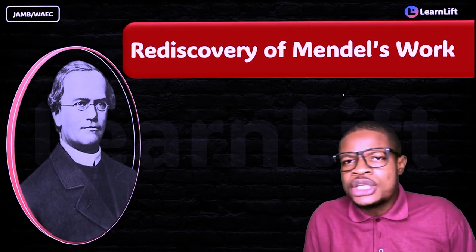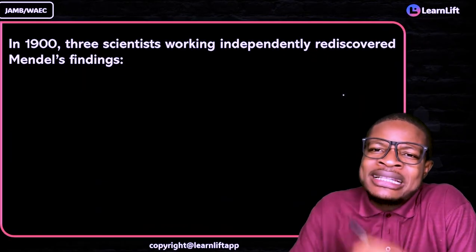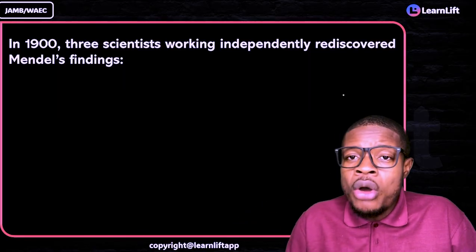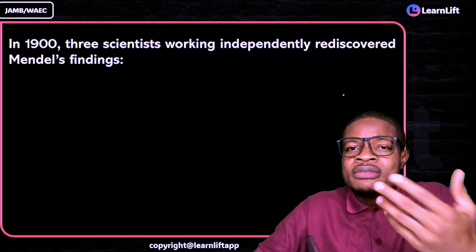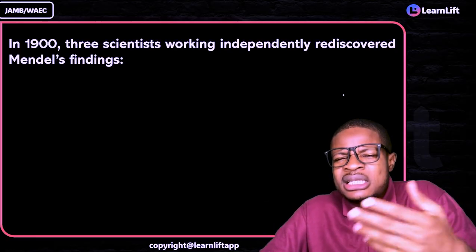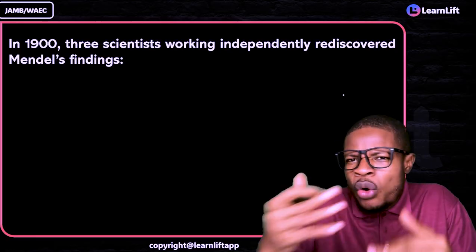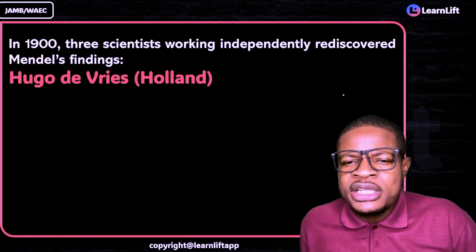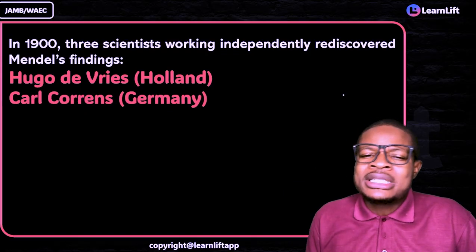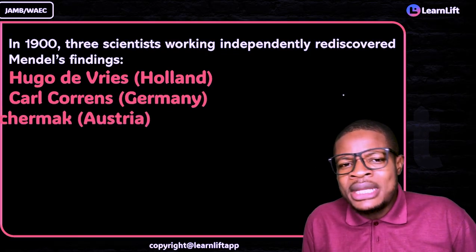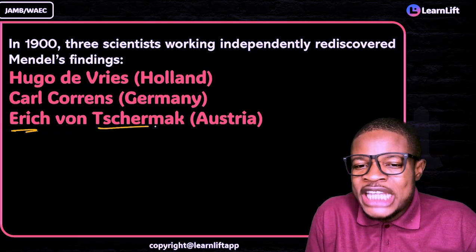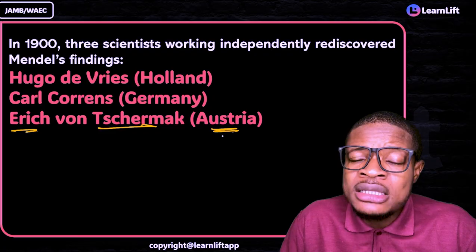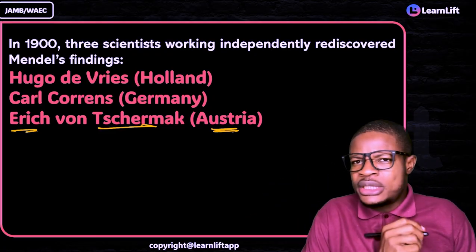What made us go into rediscovery? Come with me. In 1900, there were three different scientists working independently on variation, genetics, and inheritance. They wanted to understand how all of these things work. And who were the three scientists? Number one, Hugo de Vries from Holland. Another was Karl Correns from Germany. And then we have Erich von Tschermak from Austria. These three were carrying out independent research.